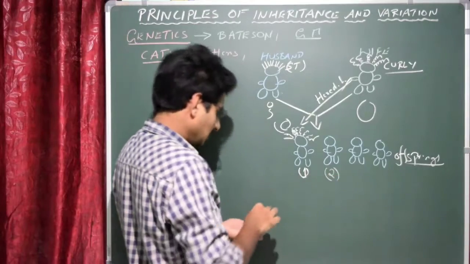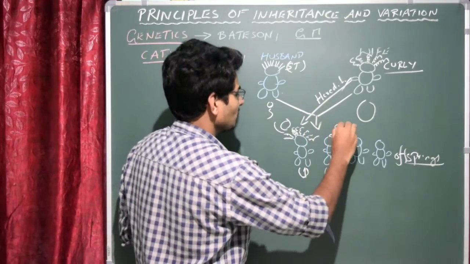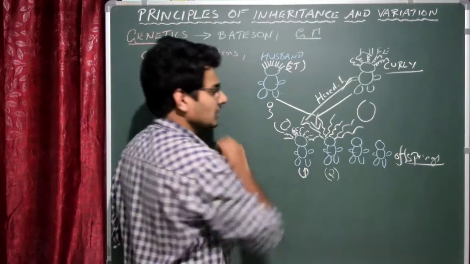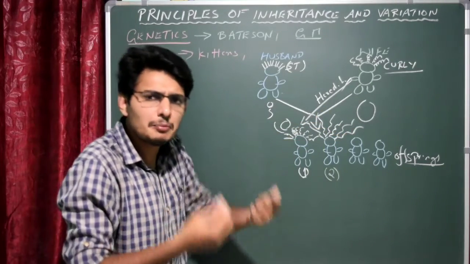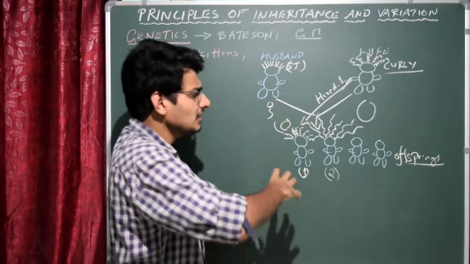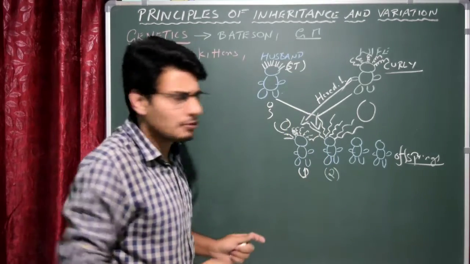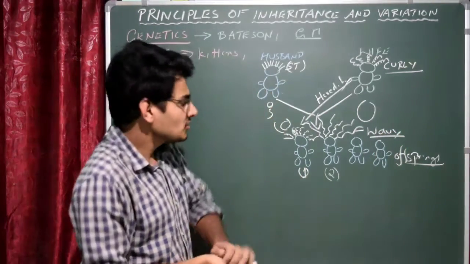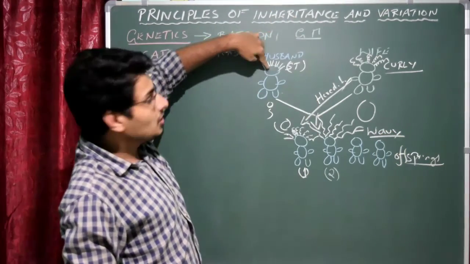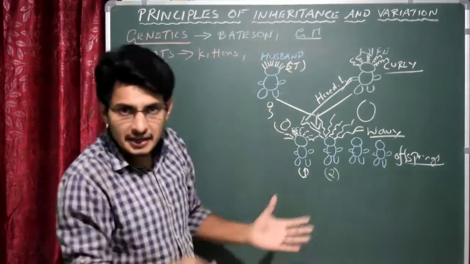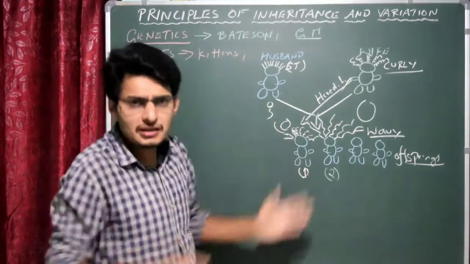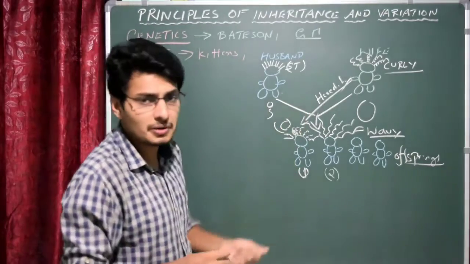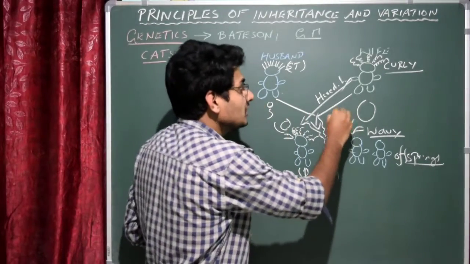So this is the second offspring, and this fellow is expressing a different type of hair. In the offsprings he is exhibiting a totally different type of hair. This type of hair is called wavy hair. He has got wavy hair. See here, the father and the mother both have different hair types, but here you could see it's totally different. It's a new hair type. How is it possible? What is the reason behind it? So this is variation actually.